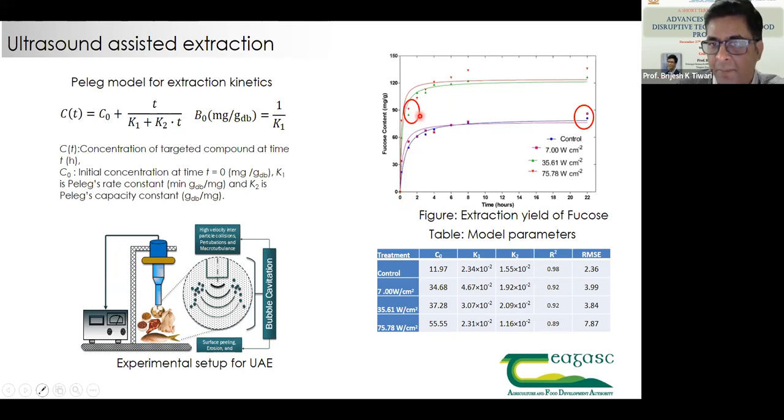So that means we are saving almost about 20 hours of time here. Another advantage, not only saving time by giving 10 minutes treatment, is that if we leave it for a prolonged extraction time, it also leads to oxidation of key compounds because it is stirring, it is rotating.